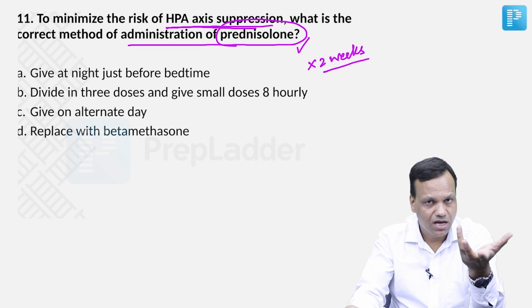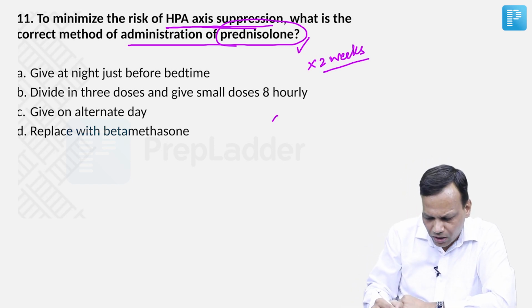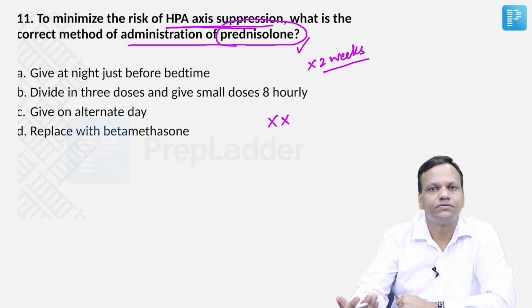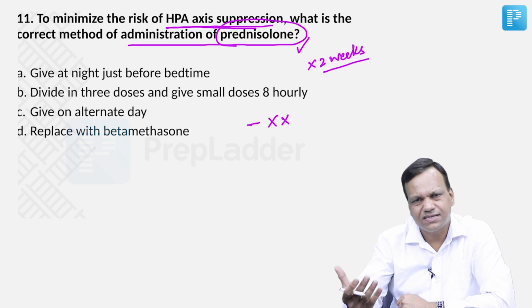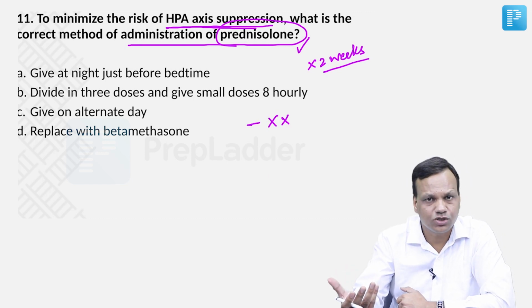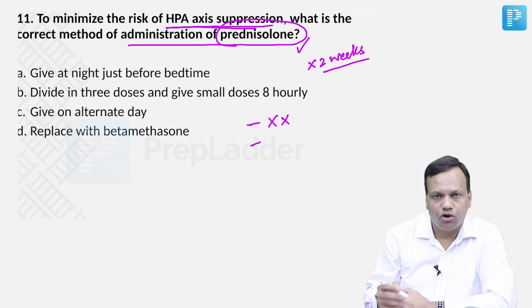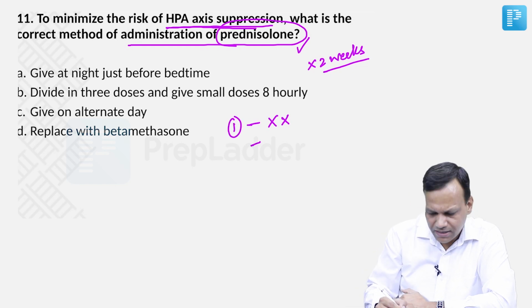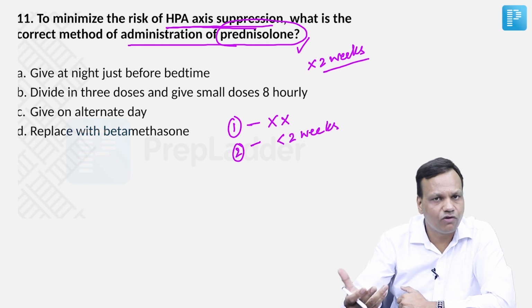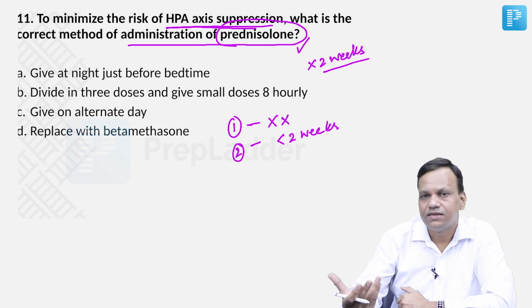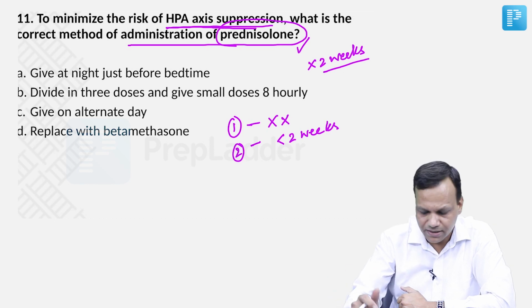So what are the options? I told you earlier, do not give steroids. That is the best option. If we can manage the patient without steroids, excellent. HPA axis suppression, no chance. Suppose giving steroid is necessary, then give them for the minimum possible period, preferably less than 2 weeks. If we give them for 1 week, maybe 10 days, 5 days, then HPA axis suppression is unlikely.